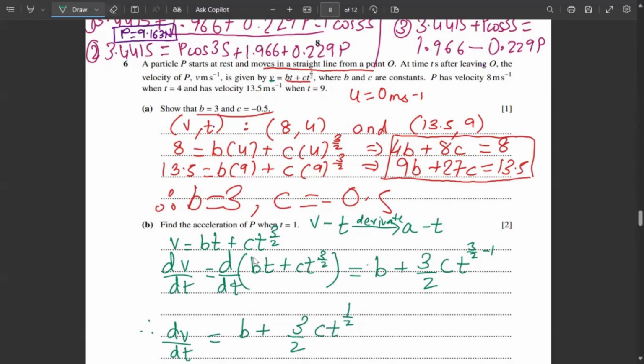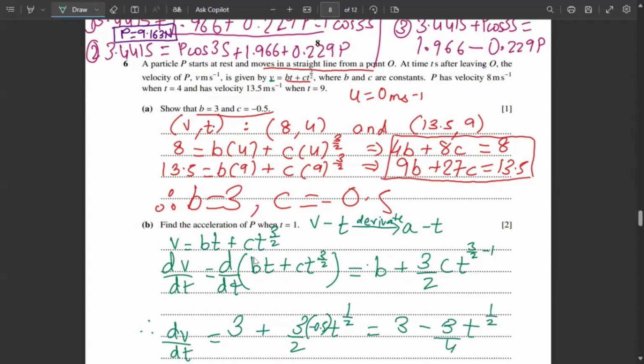Now we already know the values of b and c. The values of b and c are 3 and minus 0.5. So instead of b, I'll write 3, and instead of c, I'll write minus 0.5. Now I can further simplify this to 3 plus, not plus, minus, because when we multiply by minus 0.5, the whole answer will be negative. So minus 3 upon 4 t raised to 1 by 2.